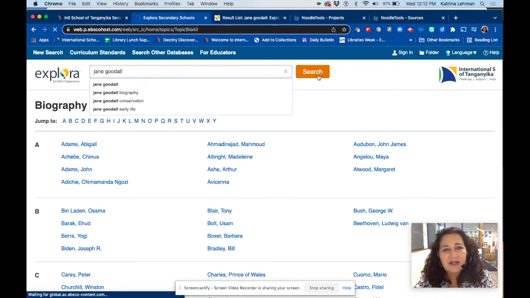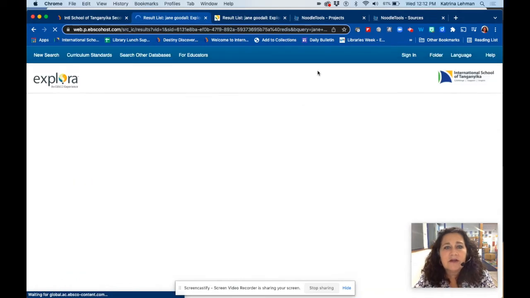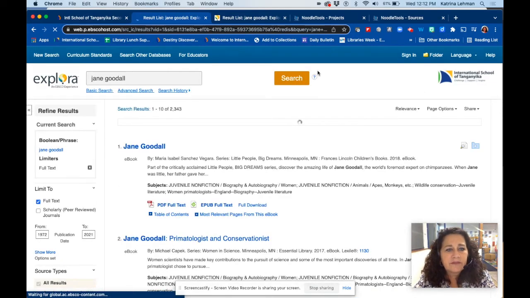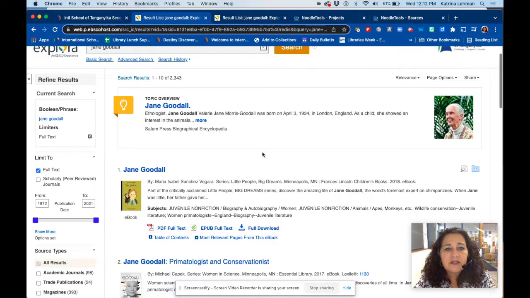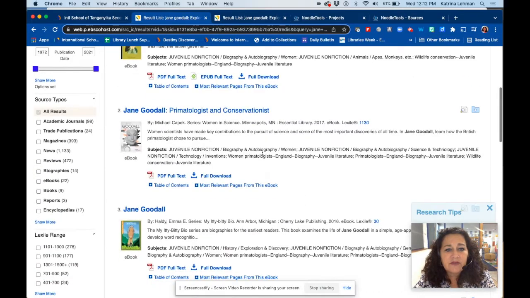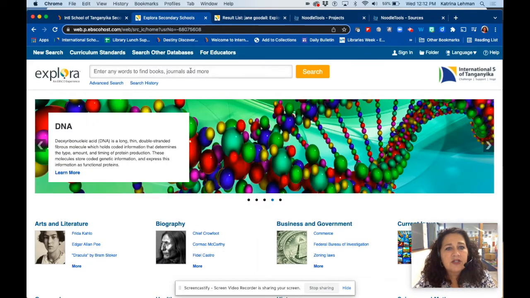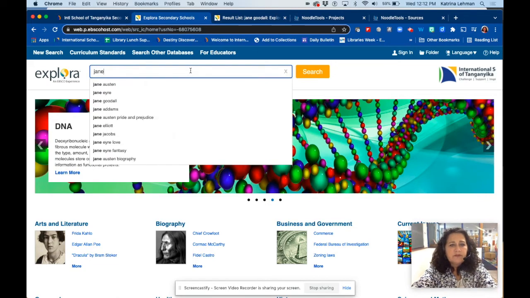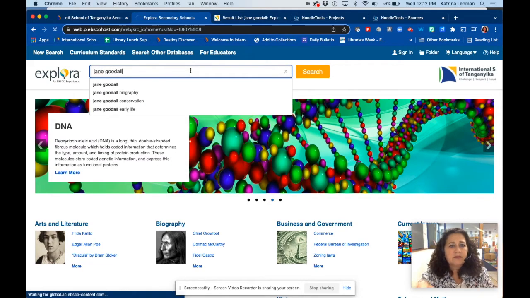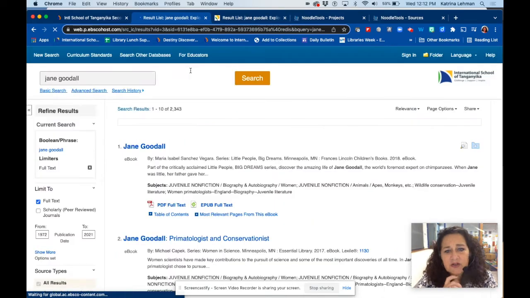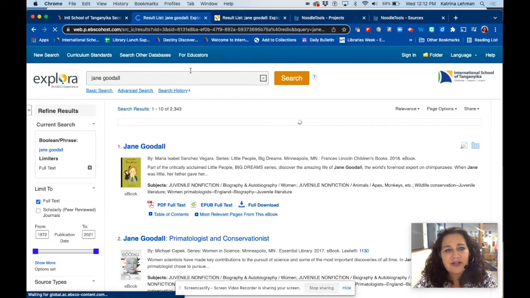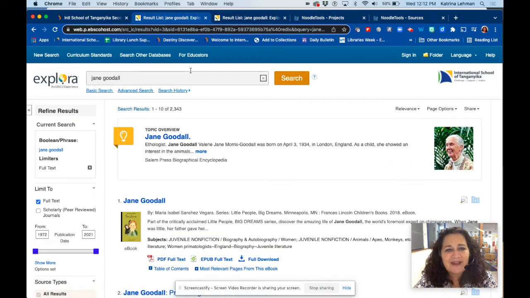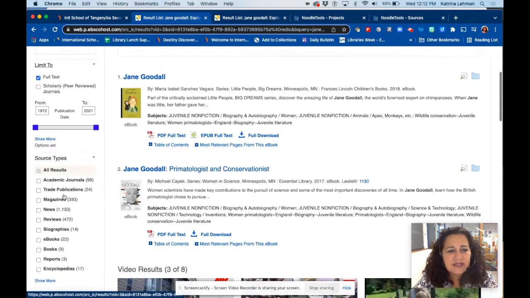From here, I'm going to get some really great options. There are books by Jane Goodall that are available in ebook version, etc. The other way is to do a search up here in the search bar. Now, once you do this, you're going to get all sorts of, there's over 2,343 sources about Jane Goodall. So the first thing I want to do is make sure I select full text, limit to full text.